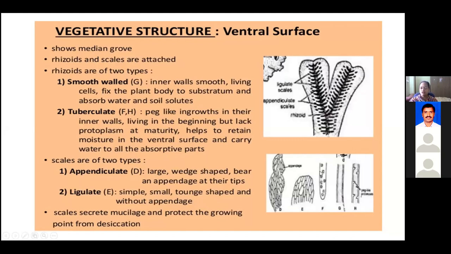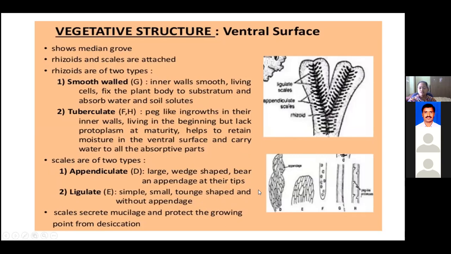So these are the two different types of rhizoids you can observe on the ventral surface of the thallus. Next, apart from this, you are going to see another type of hair-like structures. We call them scales. Now, what are these scales?